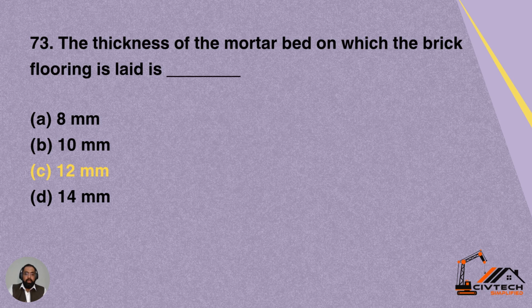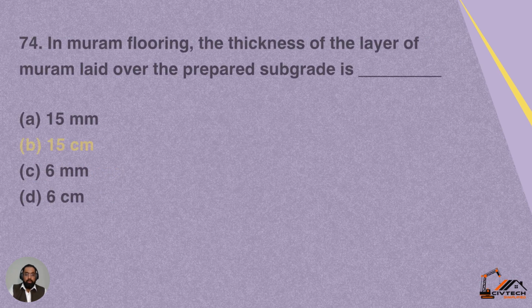Then we have question 73. The thickness of mortar bed on which the brick flooring is laid is, so how much should be the thickness of mortar bed on which brick flooring is laid? Option A is 8 mm, option B is 10 mm, option C is 12 mm, option D is 14 mm. So it should be 12 mm. Option C is correct for this question. The thickness of mortar bed on which brick flooring is laid should be minimum 12 mm.